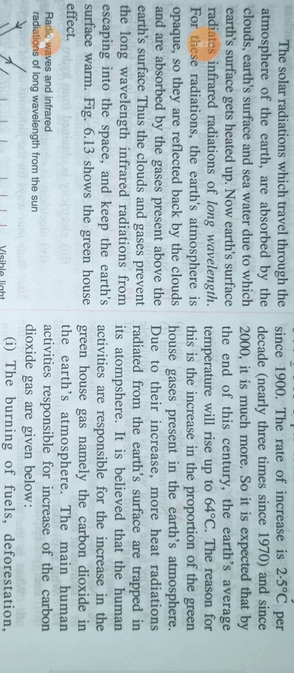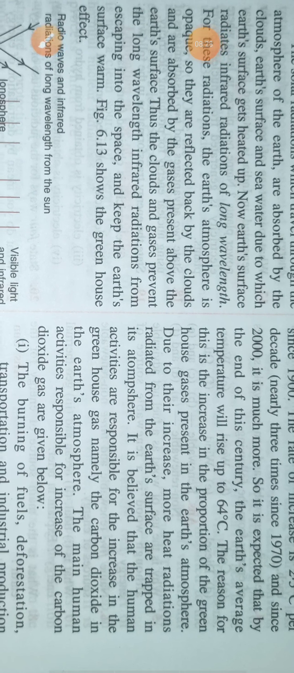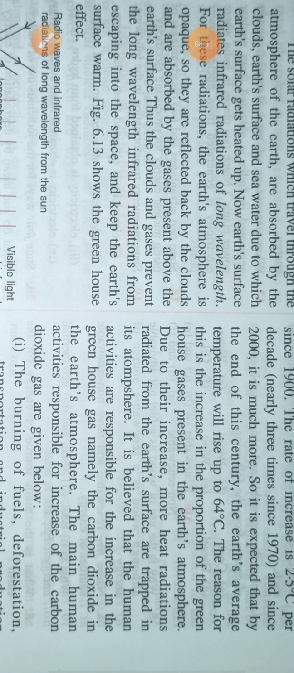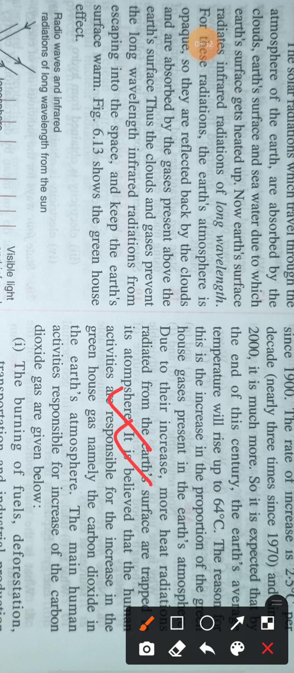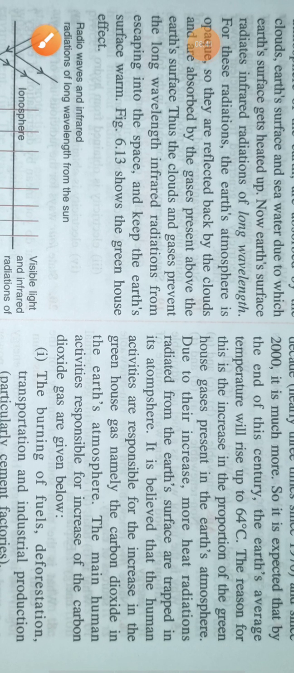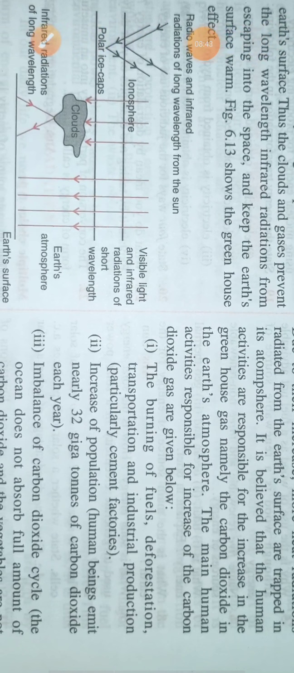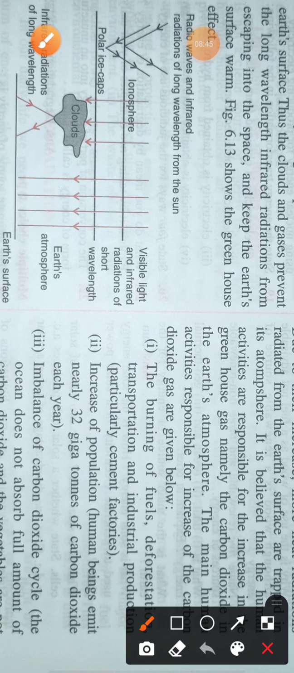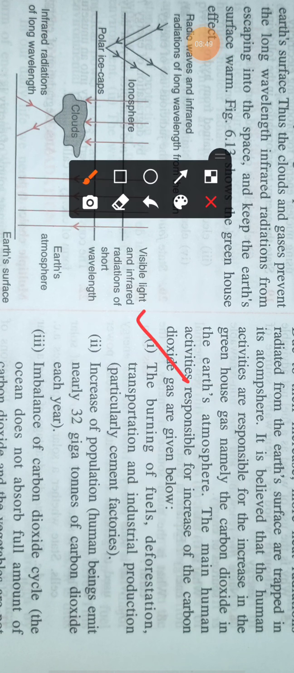The reason for this increase is the increase in the proportion of greenhouse gases present in the earth's atmosphere. So the main reason is the greenhouse gases, and how these gases are generated due to human interventions. The main three reasons responsible for the increase of carbon dioxide are: the first is the burning of fuels, deforestation,